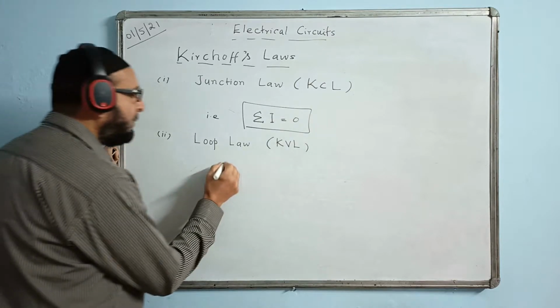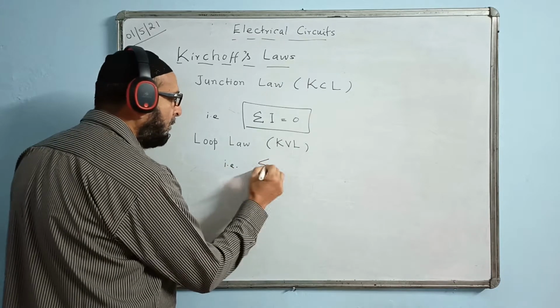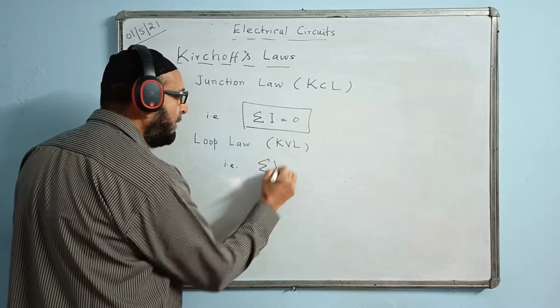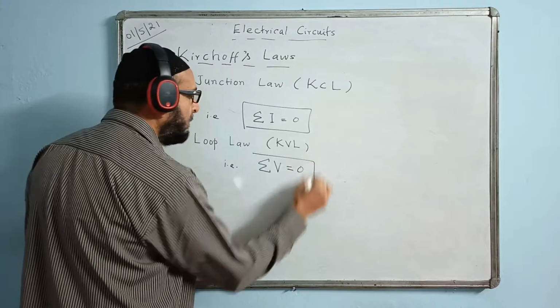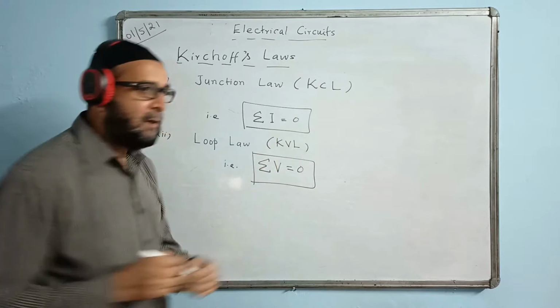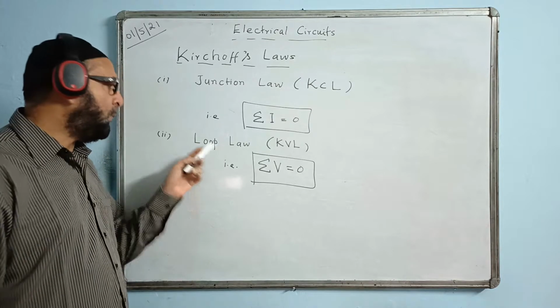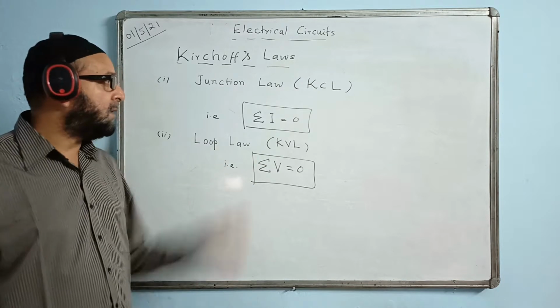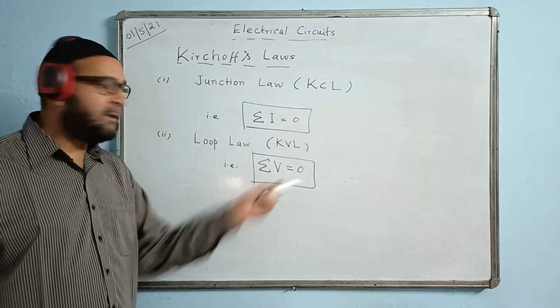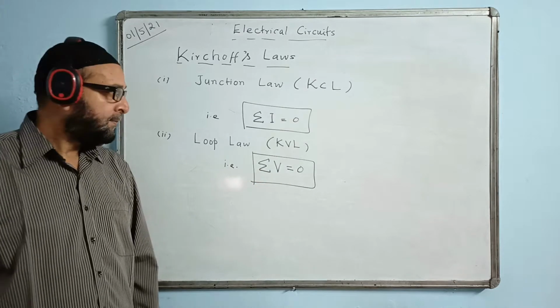That means summation V equal to zero. Summation of all voltages in a closed network or in a closed path or in a loop is zero. Sigma I zero, sigma V zero.